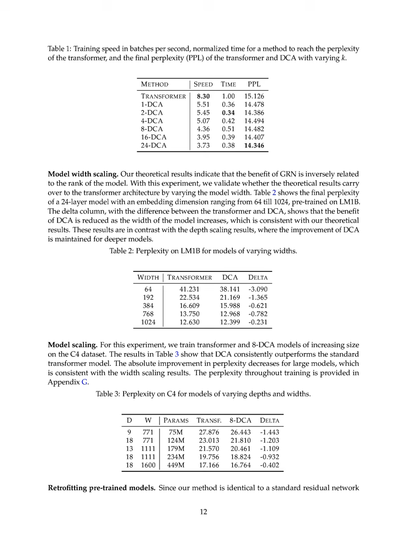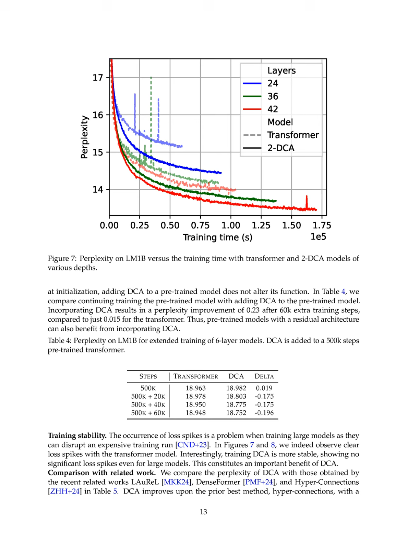Additionally, the experiments included variations in model depth and width, showing that DCA maintained its advantages even as model complexity increased. The results indicated that DCA not only outperformed standard transformers, but also exhibited improved training stability, mitigating loss spikes commonly observed in large models.